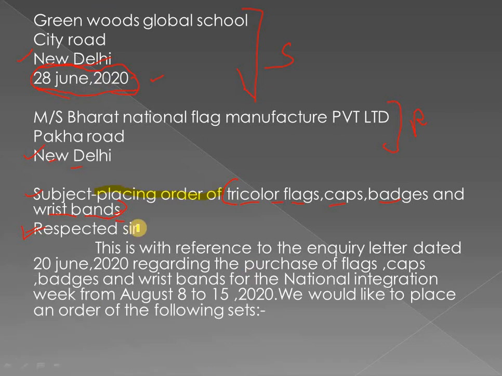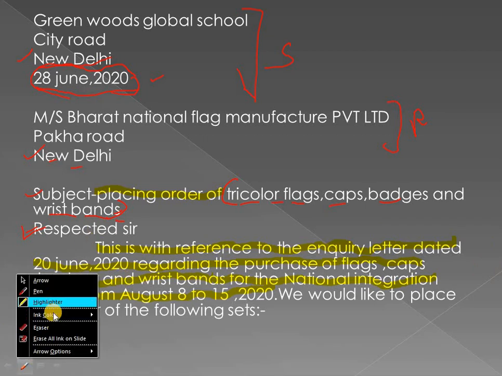Then our first common line, which we told, is: this is with reference to the inquiry letter dated 20 June 2020 regarding the purchase of flags, caps, badges, wristbands for the National Integration Week from August 8 to 15, 2020.